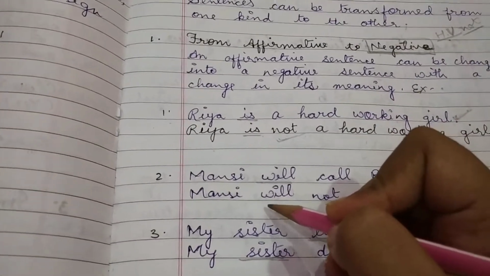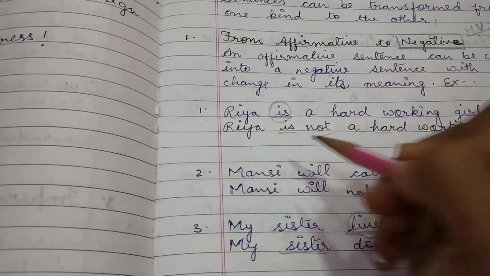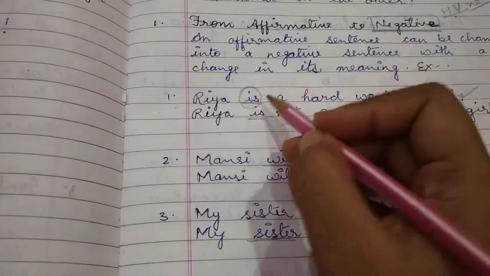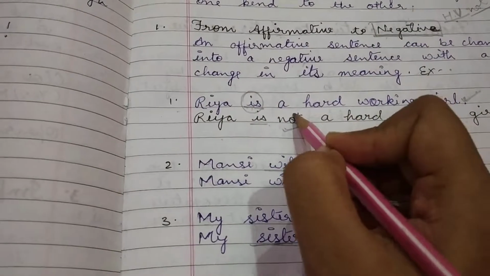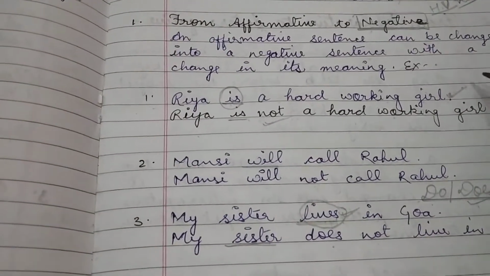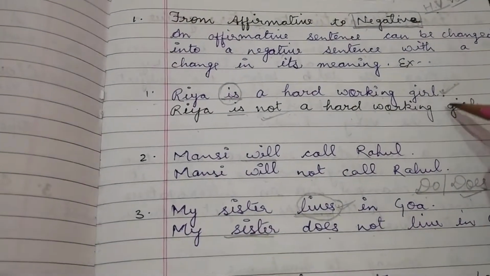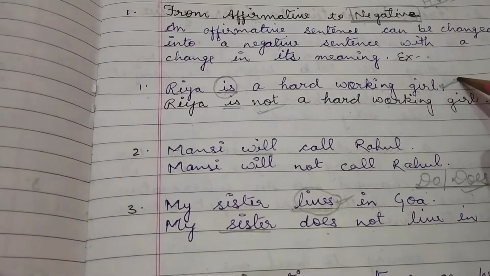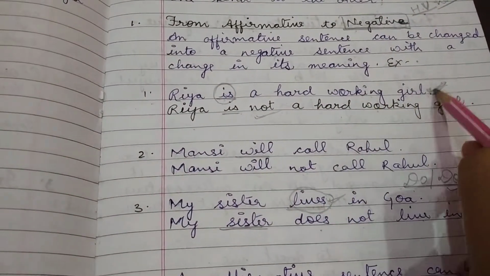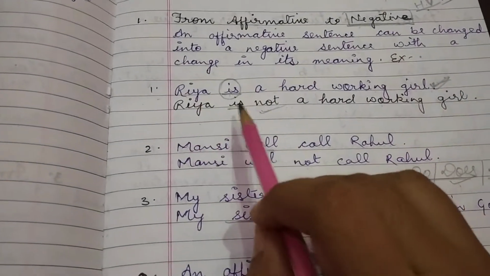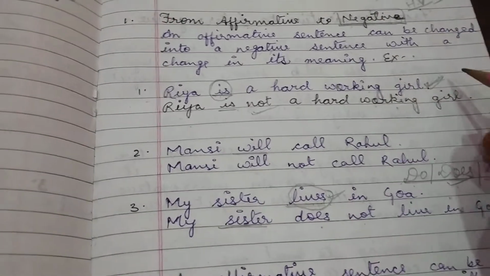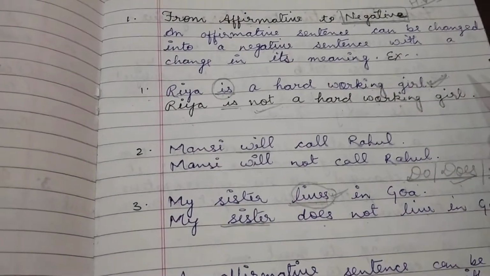What is the helping verb in this sentence? Is. Riya is a hard working girl. When we change this into negative, then after the helping verb we will write not. Riya is not a hard working girl. Students, we can see here the meaning of these two sentences has changed. In the first sentence, we are saying that Riya is a girl who is doing hard work. In the second sentence, we are saying Riya is a girl who doesn't do hard work. The meaning of these two sentences has changed.